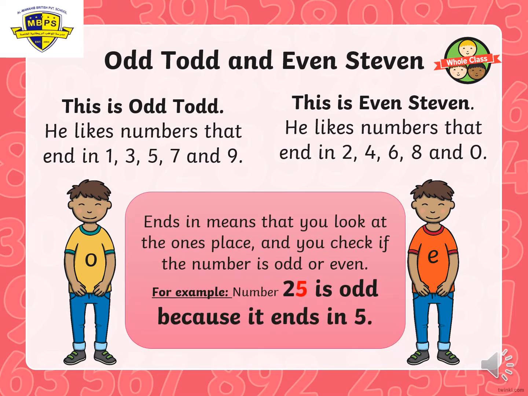Note that when I say ends in, it means that you will look at the ones place and check if the number is odd or even. For example, when I say number 25, 25 ends in 5. 5 is an odd number. So that's why 25 is an odd number. So you will not look at the 2 and say it's an even number. No, we look at the number ends in what? Or we look at the ones place.